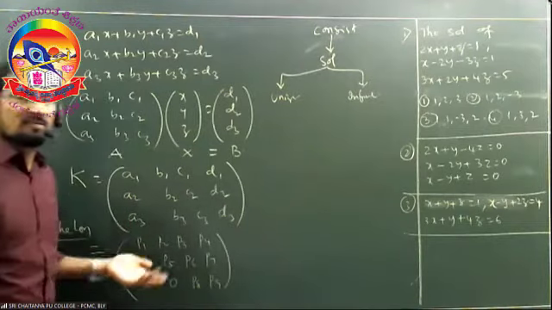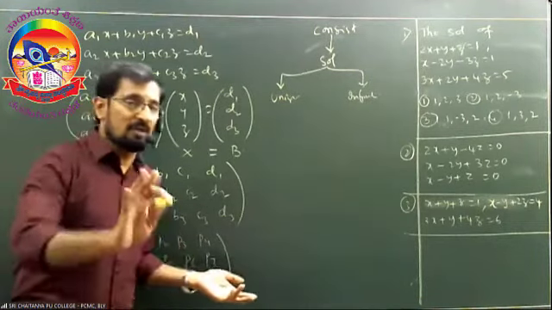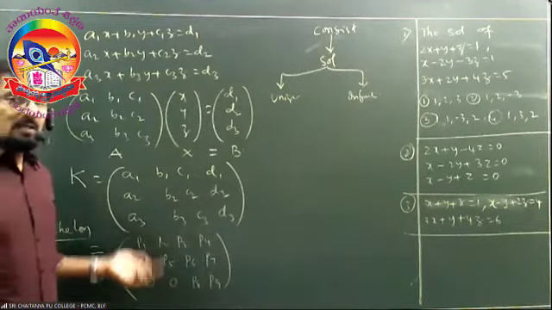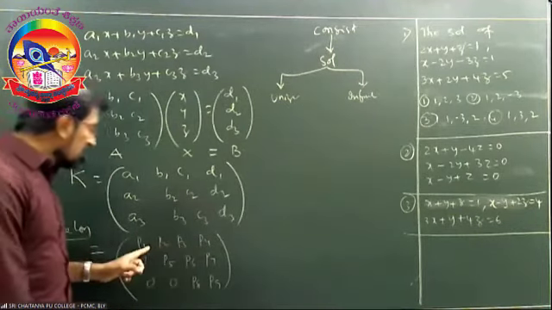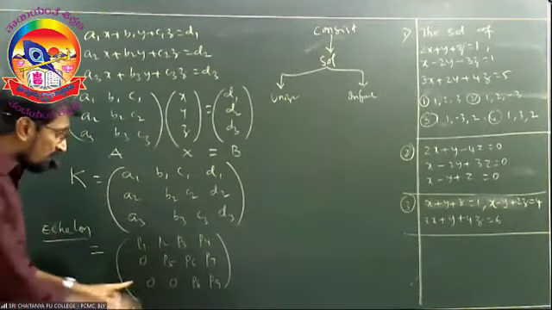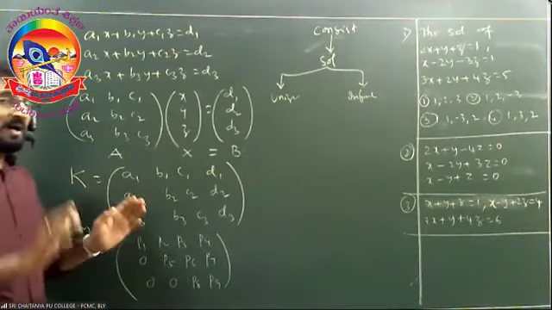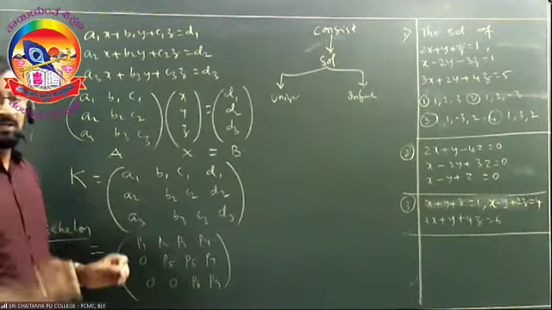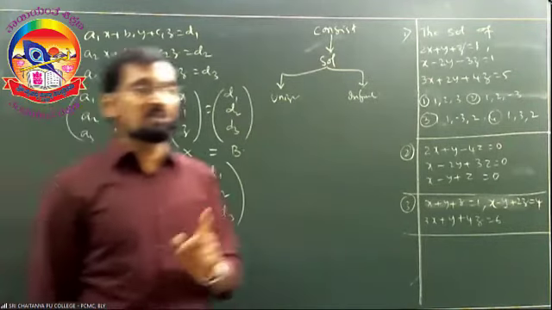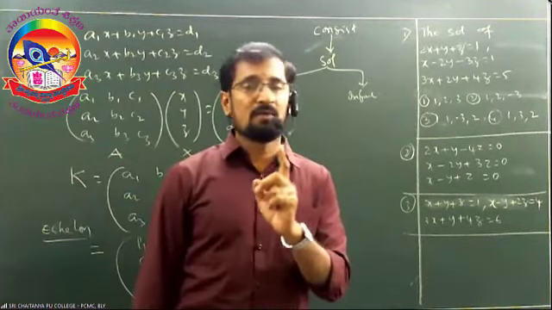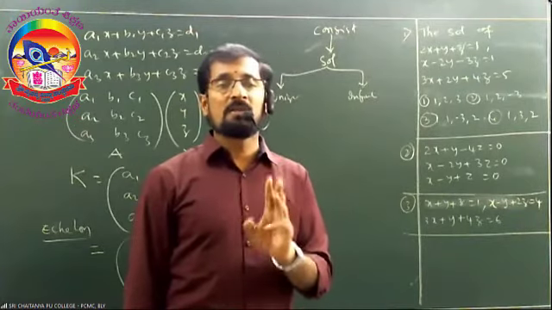What are those P's? Each is nothing but an element, don't worry about it. The elements below the principal diagonal, observe, 0, 0, 0, you should get. This is called the echelon form. I am repeating, don't get confused. You can't understand this in only one time. I am going to repeat it more than two times.